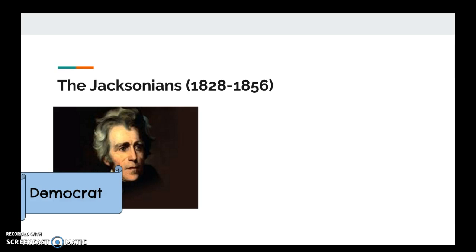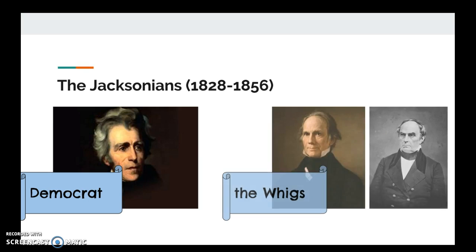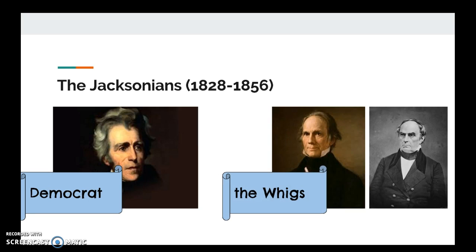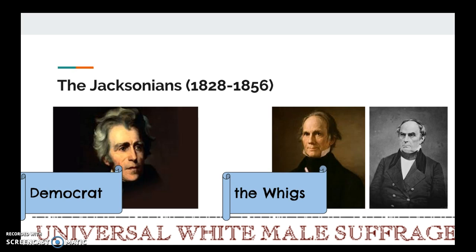So we know that Andrew Jackson created the modern-day Democratic Party, and at this time, the party that opposed the Democrats were the Whigs, led by Henry Clay and Daniel Webster. So the Democrats support and usher in universal white male suffrage, and this begins a new era in American politics where political participation becomes a mass phenomenon.